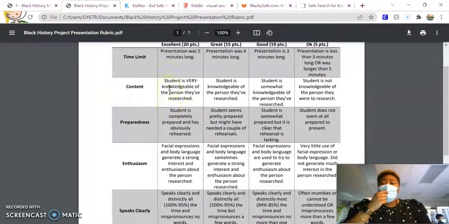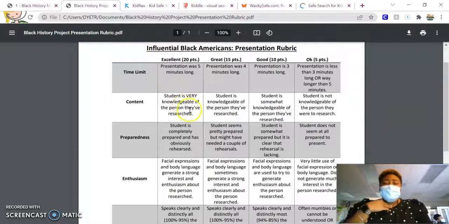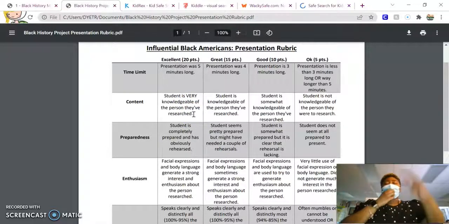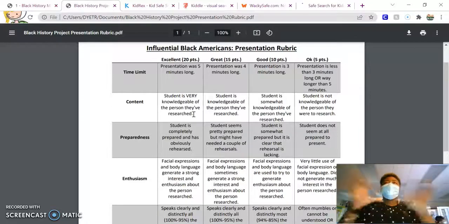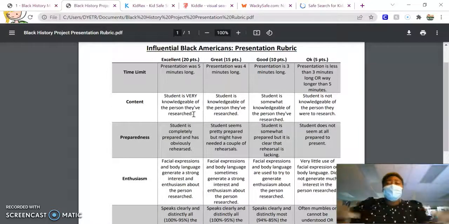Okay, so the next one is content. Okay, let's look at what's going to earn us 20 points. And it says student is very knowledgeable of the person they have researched. Okay, so that means when you get up here, you're ready to present, you have all your information. You're not just reading from your paper. You're telling us all the different facts and information about your person.